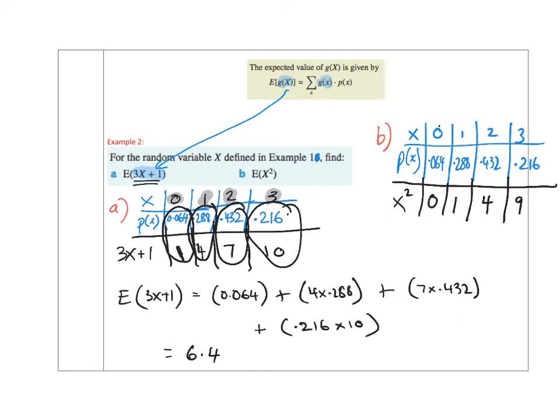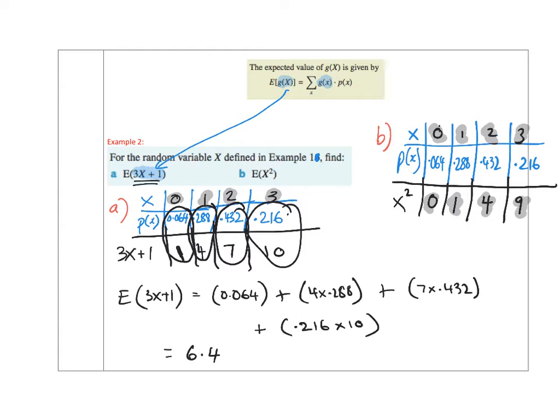So we know that we're getting this value by squaring that one, and this value by squaring that one, and so on. I think at this point you get it.